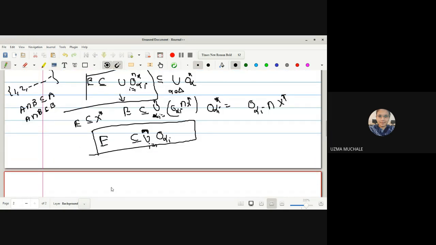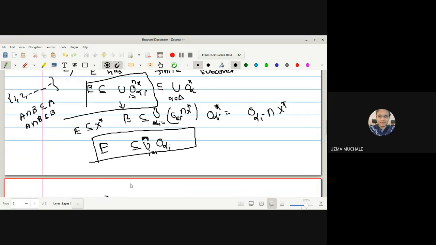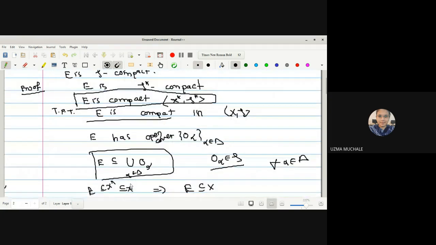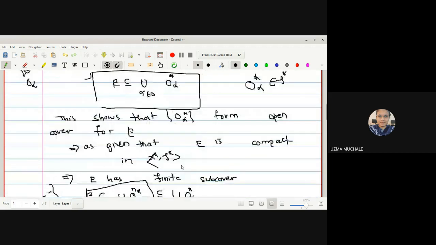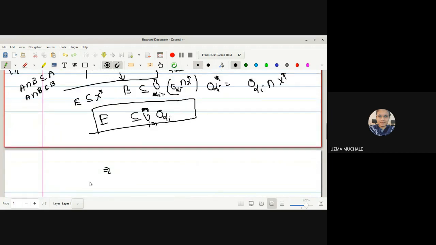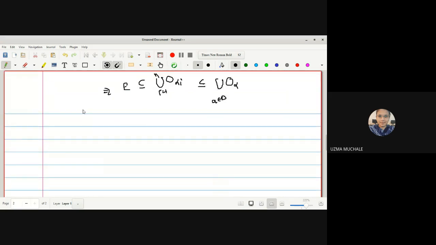We started with the assumption that E is covered by this open cover, and for this open cover we have got the finite subcover. We can write it as E is contained in the union of O alpha I, I from 1 to n, which is contained in the union of all O alpha, where alpha belongs to the index set. Hence we can say that E is compact in X. What was given to us? A is compact in X star tau star.